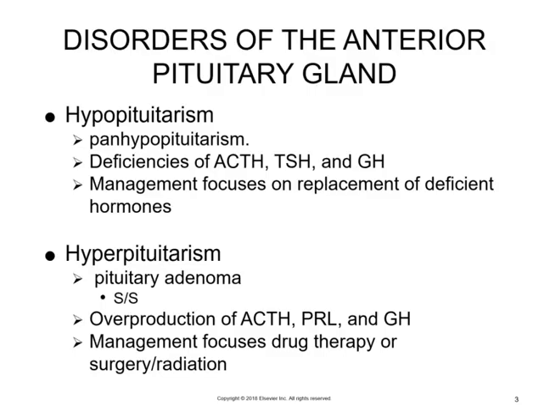Hyperpituitarism is hormone oversecretion occurring with tumors or hyperplasia. The most common cause of hyperpituitarism is a pituitary adenoma, which is a benign tumor. As the adenoma grows and compresses the brain tissue, neurologic symptoms occur. This includes visual changes, headaches, and increased intracranial pressure.